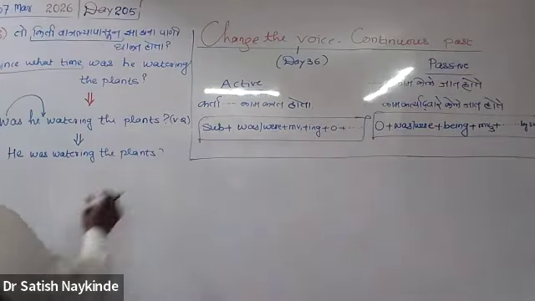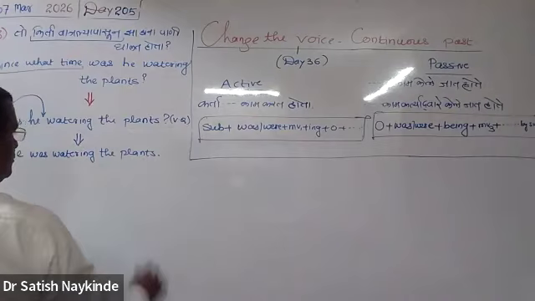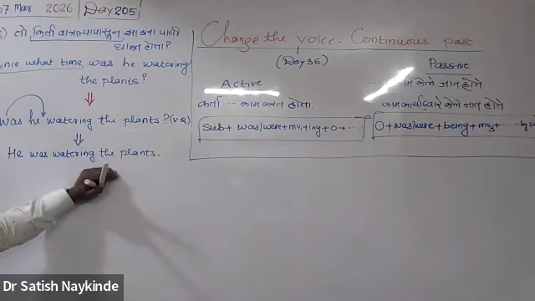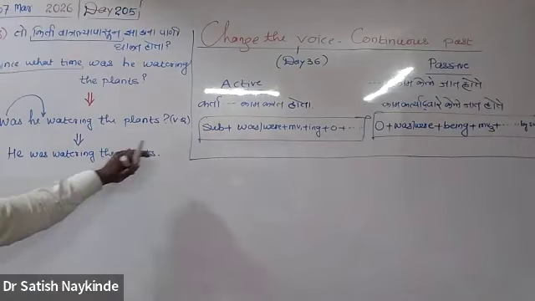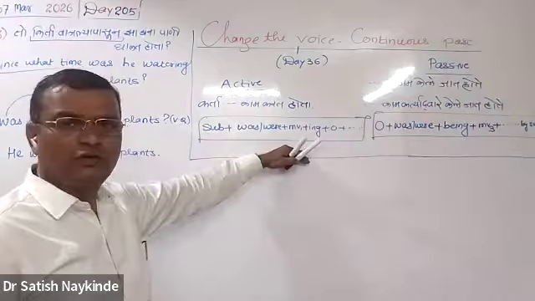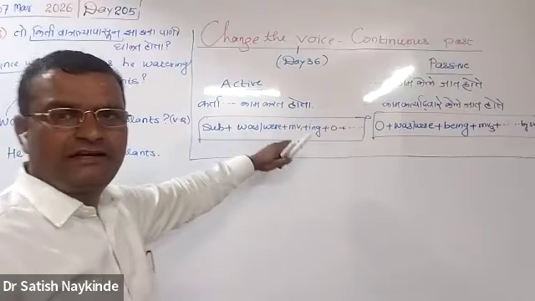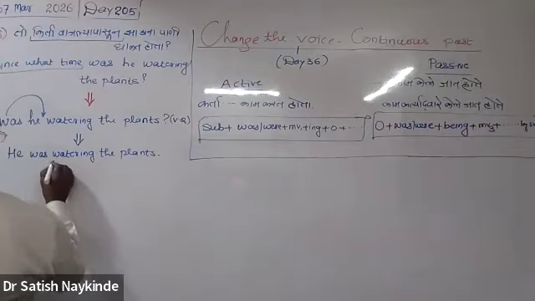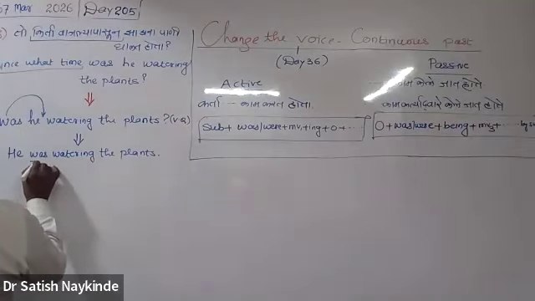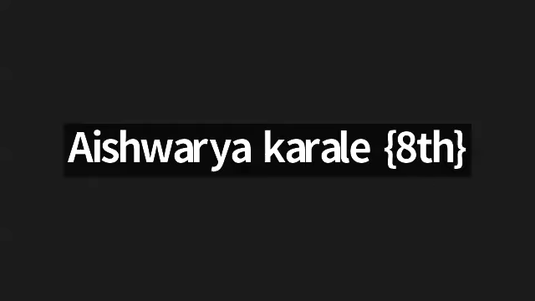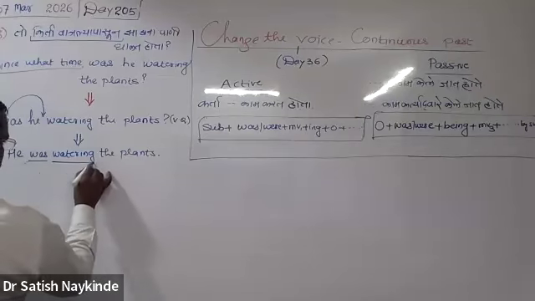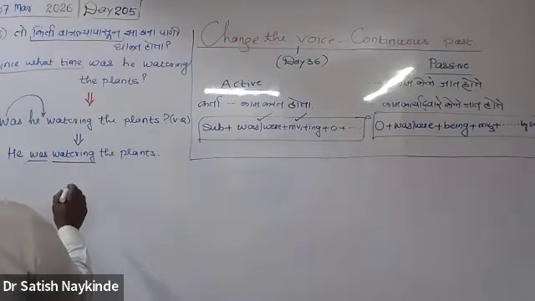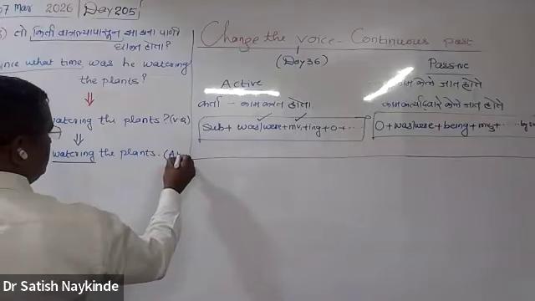Now, by looking at this simple sentence, don't put a question mark here. What kind of sentence does it look like, active voice or passive voice? Active voice. Why? Because this is was, verb plus ing. This is the active voice form.